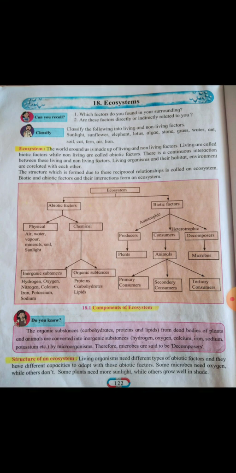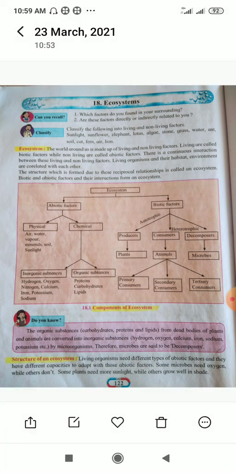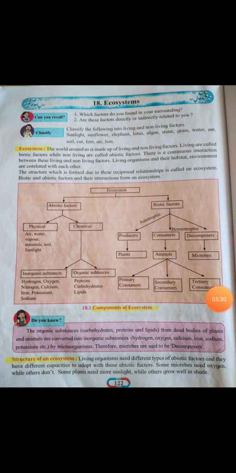Air, water, soil, sunlight, temperature, various components of abiotic factors affect the biotic factors, and these abiotic factors decide which biotic factors will survive in it and what their numbers will be.